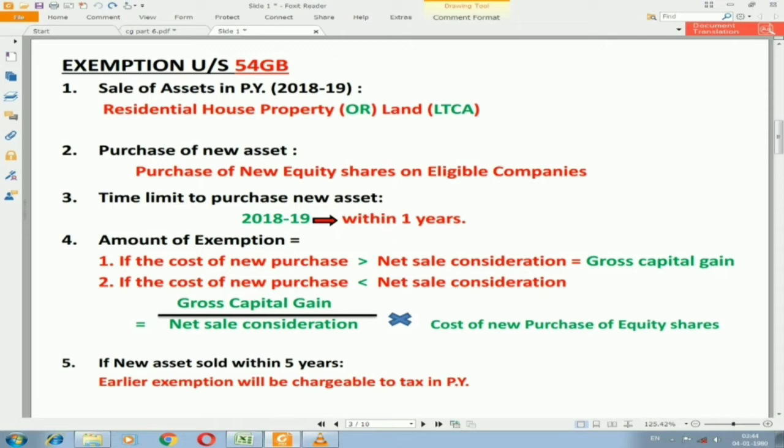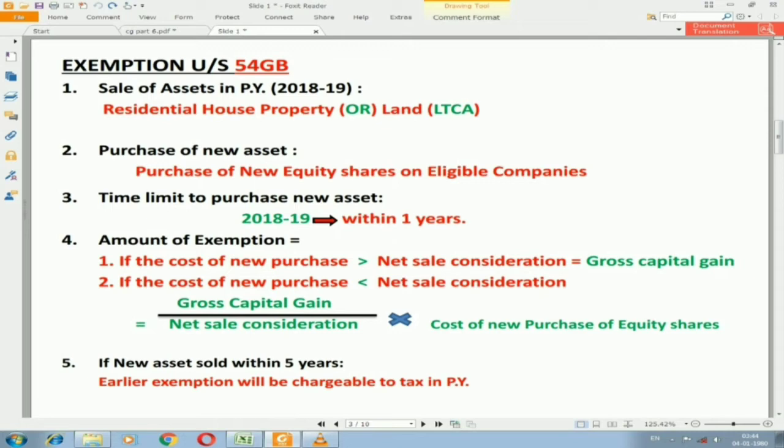And if you talk about the time limit to purchase those shares, it is within 1 year after the sale. Remember, after the sale happens, the assessee can purchase shares within 1 year. When the shares are purchased in the eligible companies, then that company can use that money only for the purpose of purchasing new assets. That should also be done within 1 year.